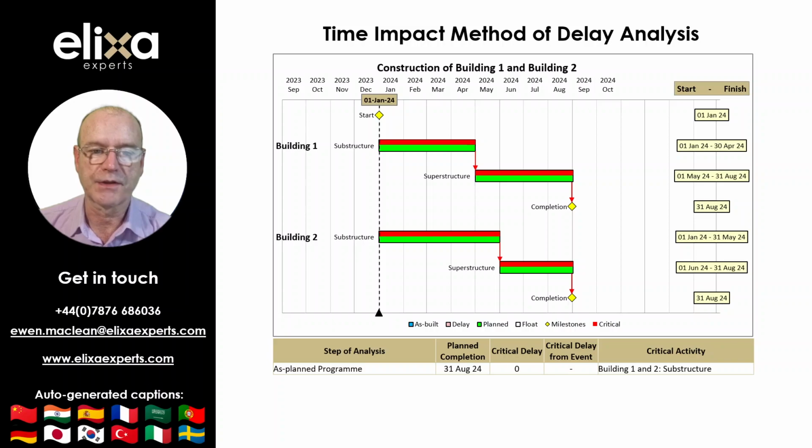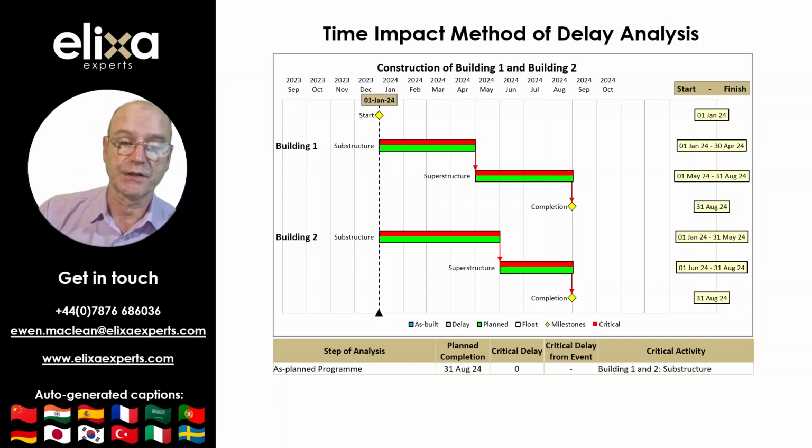The time impact method of delay analysis is a critical path method of analysis of delay events based upon the time they occur. Therefore, it provides for updating the as-planned program with progress to just before a delay event arises, and then impacting a delay event on the program. The as-planned or uncompleted part of the program is then used to forecast the completion date, and any slippage in the completion date from the updated program just before the delay event was impacted can be said to be the critical delay arising from the delay event.